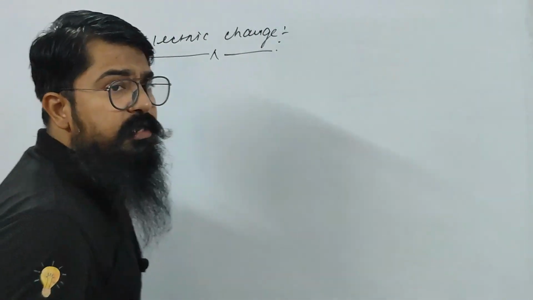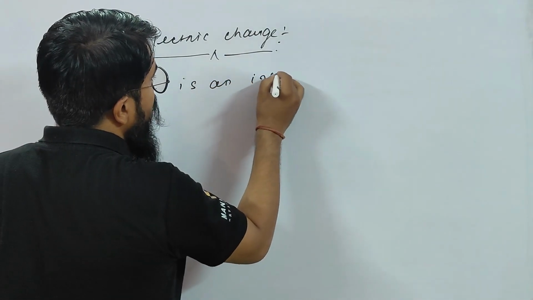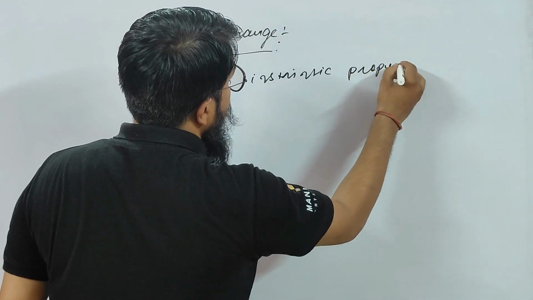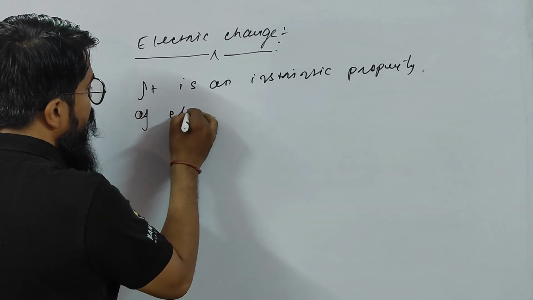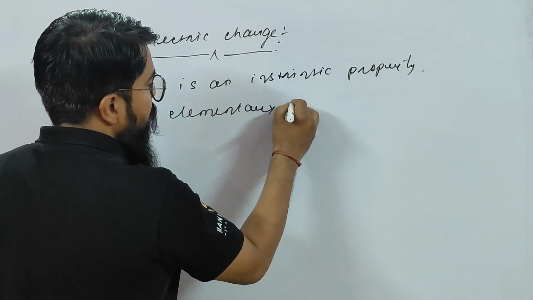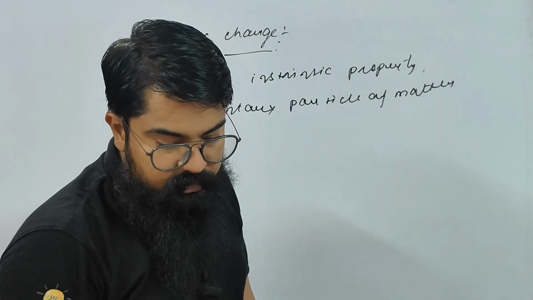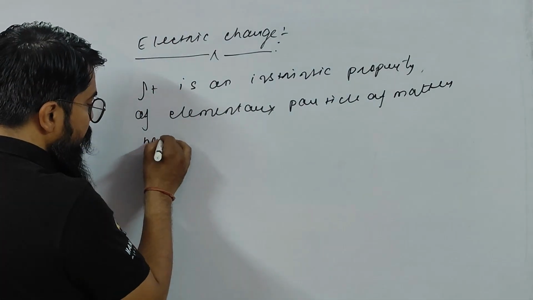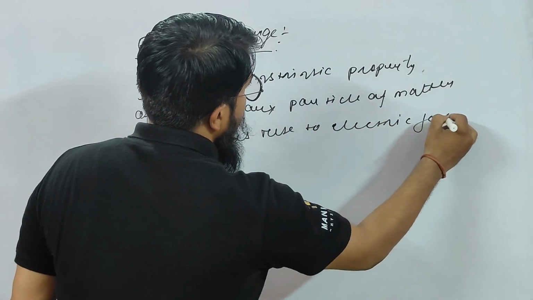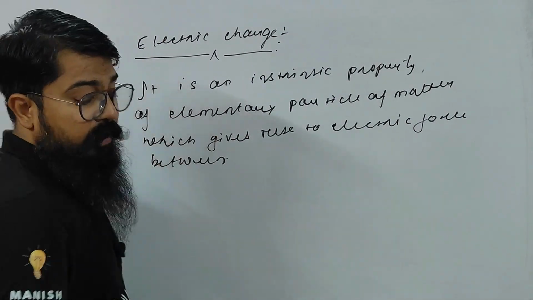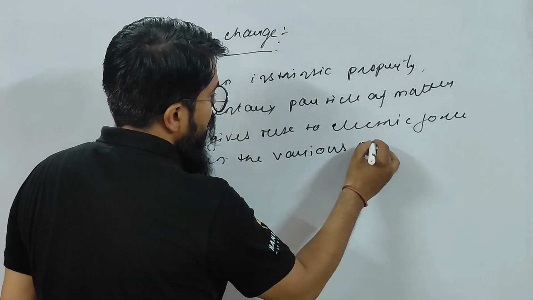So you first write the definition, children. What is the electric charge? Definition: it is an intrinsic property of elementary particles of matter, which gives rise to electric force between the charges, between the various objects.